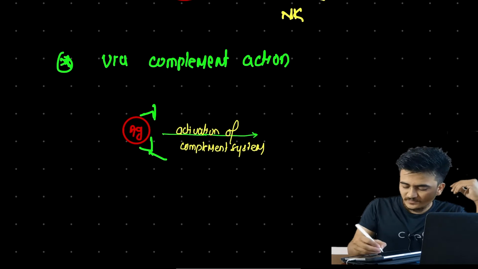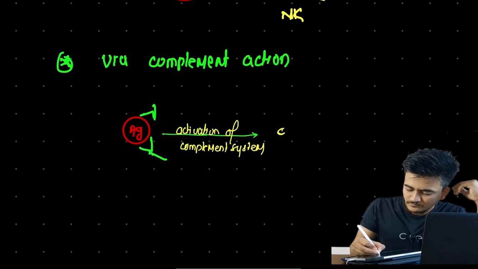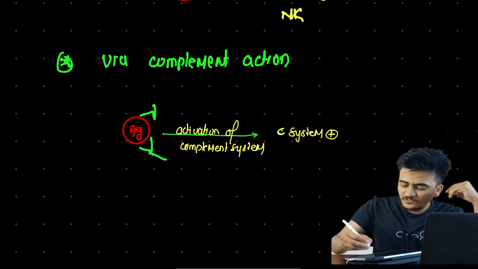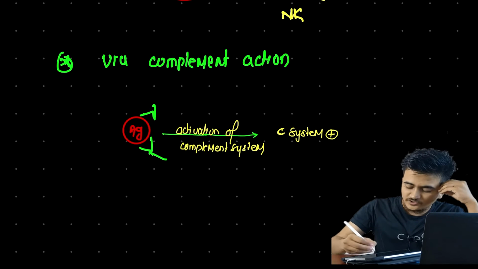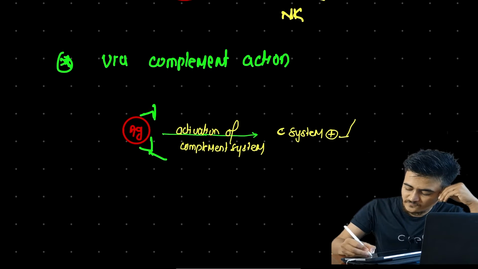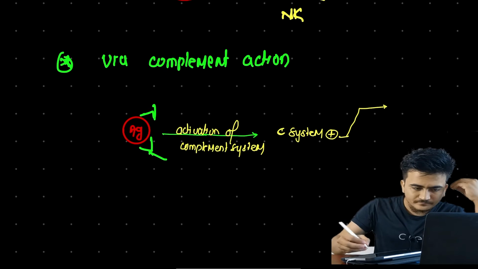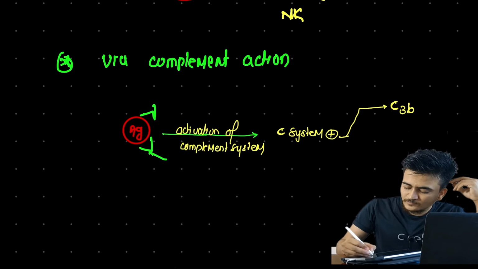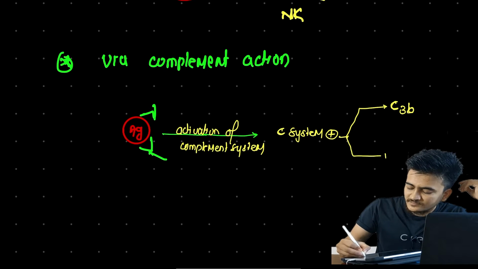When this complement system is activated, then there will be release of different complement system mediators such as C3b, and also there will be release of MAC.